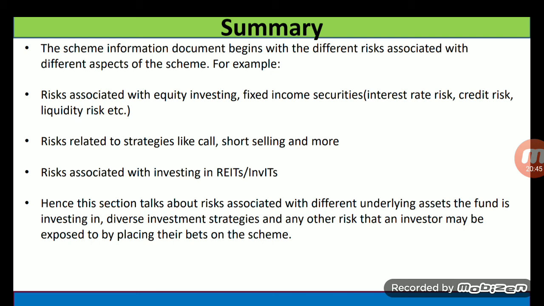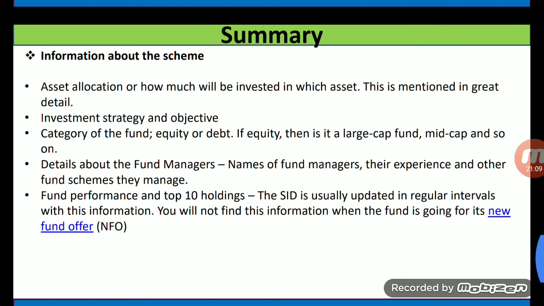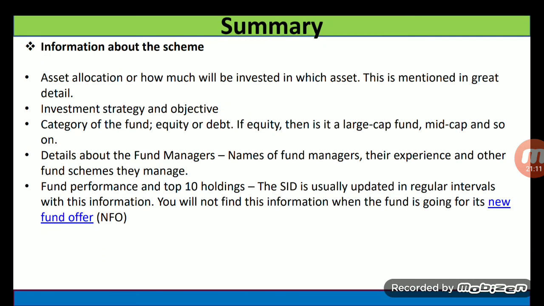Hence, this section talks about risk associated with the different underlying assets the fund is investing in, diverse investment strategies, and any other risk that an investor may be exposed to by placing their bets on the schemes. So the scheme information document is, we can say, the overall information about the scheme.